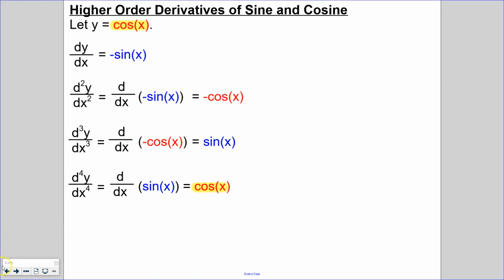So similar to sine, we can also say that if we're taking a derivative that's a multiple of 4, such as the fourth derivative, the 8th derivative, the 12th derivative of cosine, we're going to get cosine again. And that ends up being convenient when we want to find higher order derivatives of sine and cosine.